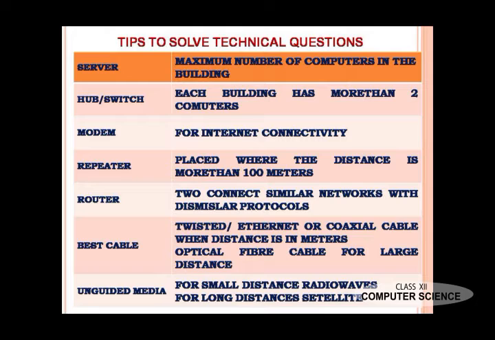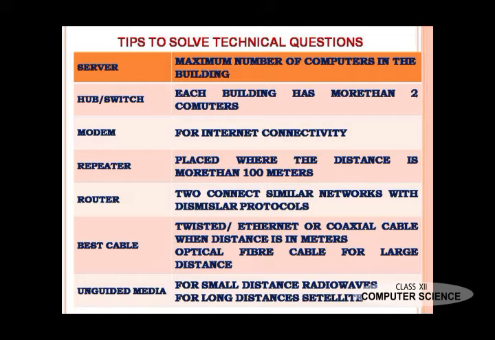Modem is used to convert digital signals into analog signals and analog signals into digital signals, for internet connectivity. Repeater is placed where the distance is more than 100 meters. Router is used to connect 2 similar networks with dissimilar architecture or protocols.